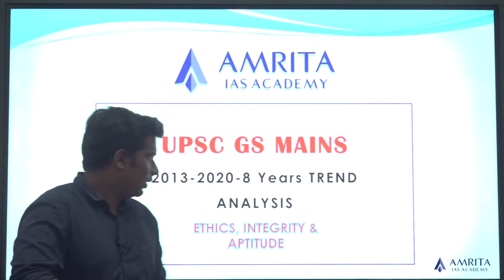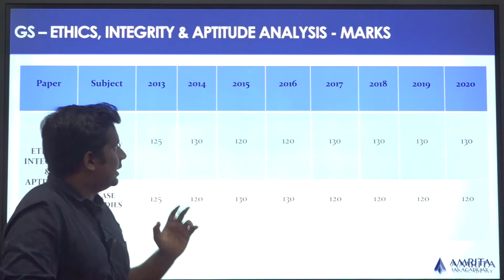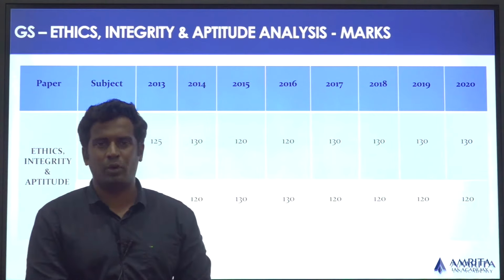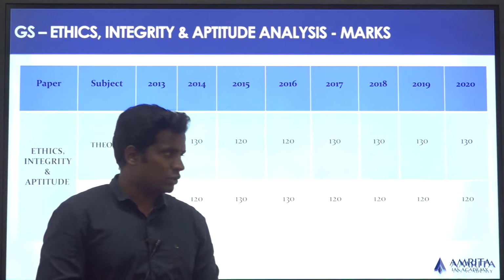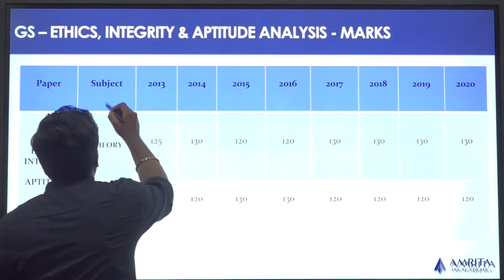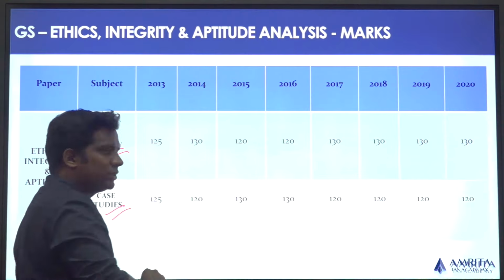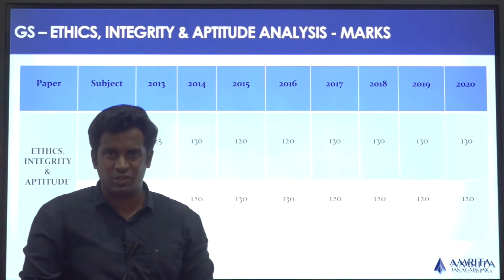So first thing, with regards to the analysis of the marks of the GS4 paper over the past 8 years. If you look at it, there are two parts to the GS4 paper. One is the theory part and the other is the case studies part.